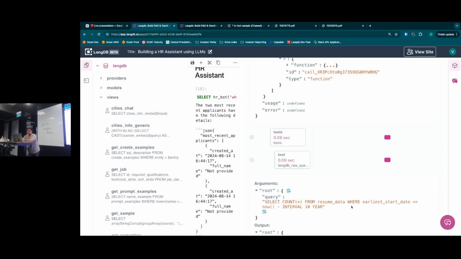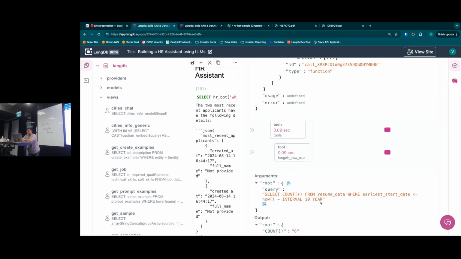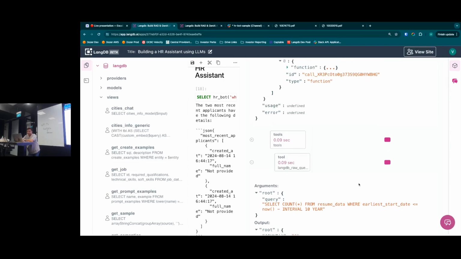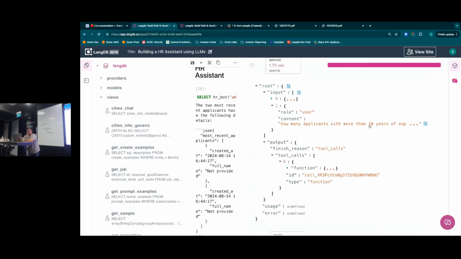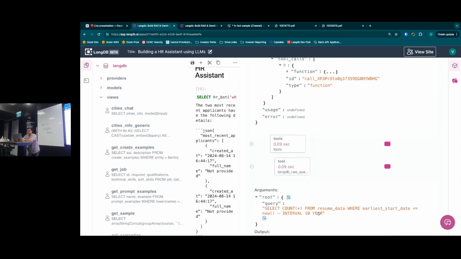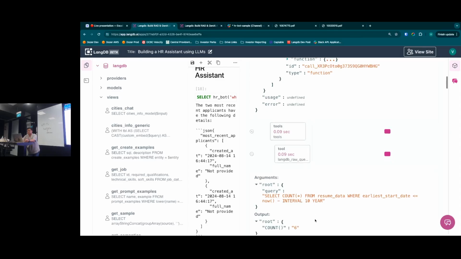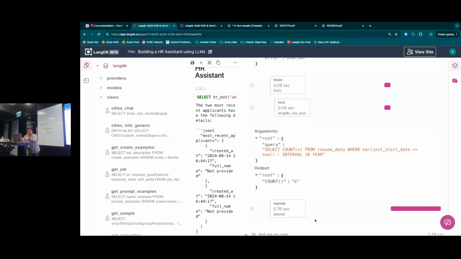Essentially, this is the query that we have gotten: select count star from resume data where earliest start date, and so on. We basically have the SQL query. The question that we have given, how many applicants with more than 10 years of experience, was translated into a SQL query based on the tables and the context that we have provided to the LLM. The query was executed, and we sent that information back to OpenAI. OpenAI came back with a response, and that's the final answer, right?